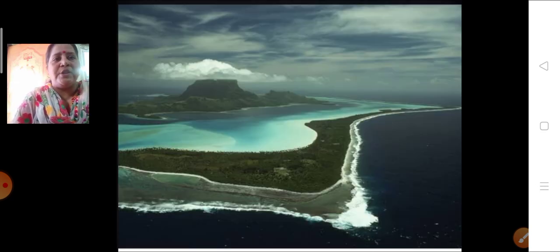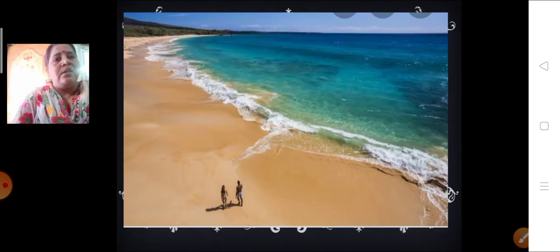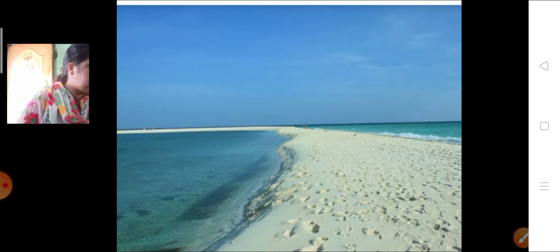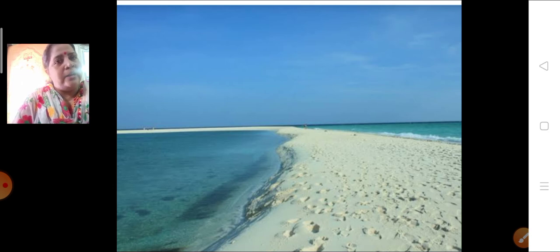Here is a picture of a lagoon. Then what is this? That is a sea beach. What is this? It is sand. What is this called? Sandbar. Between the sea, you can see over here sand is there, that is a sandbar.